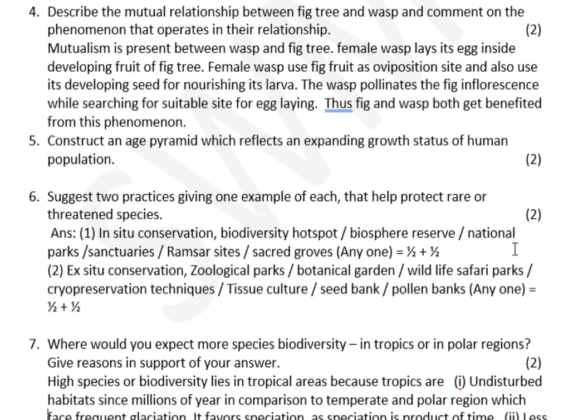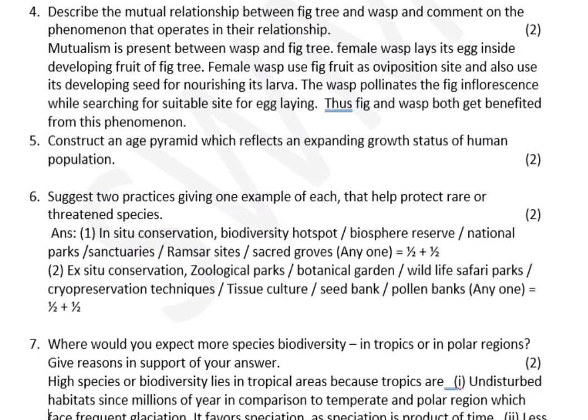Suggest any two practices, giving one example of each, that help protect rare or threatened species. There are two ways of protecting or conserving plants or animals. One is in situ conservation, where we conserve the entire habitat in order to protect that particular species, or ex situ conservation, where we take the organism out of the natural habitat and give extra protection in an outside environment. In in situ conservation, we can talk about national parks, biosphere reserves, sanctuaries, Ramsar sites, which are basically wetland sites, and sacred groves. Whereas ex situ conservation includes zoological parks, botanical gardens, wildlife safari parks, cryopreservation techniques, tissue culture, seed banks, and pollen banks.